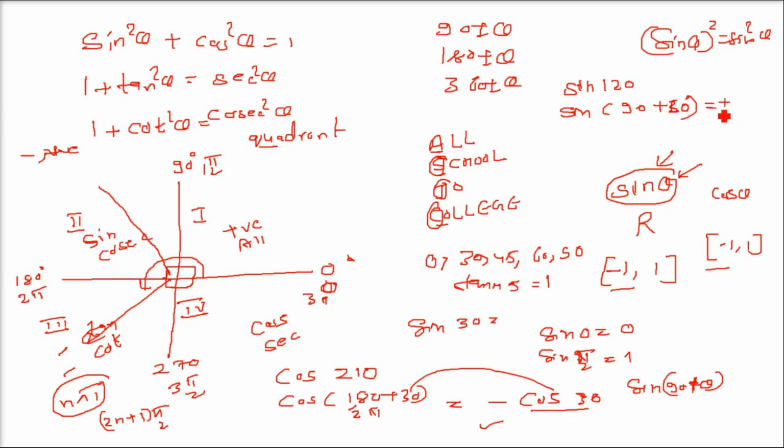Second thing, this is 90, that is, pi by 2. So when we have 2n plus 1 pi by 2 kind of thing here, sine will change into cos. Because sine is in this quadrant, it will be positive. It is converted into cos, and then you just have to write this 30. You don't have to worry about 90 minus 30 or 90 plus 30. You have to write just cos 30, and you know the value of cos 30, right? This is how the things are done here. I hope you got the idea.